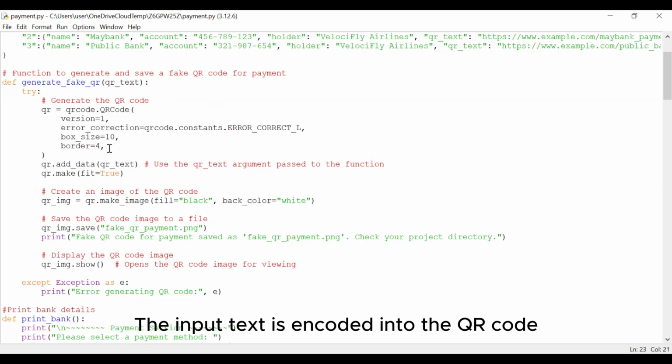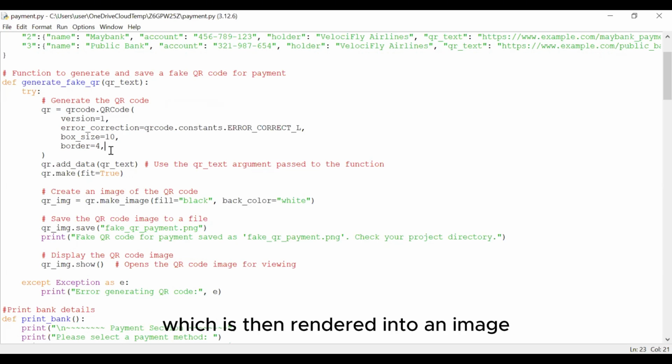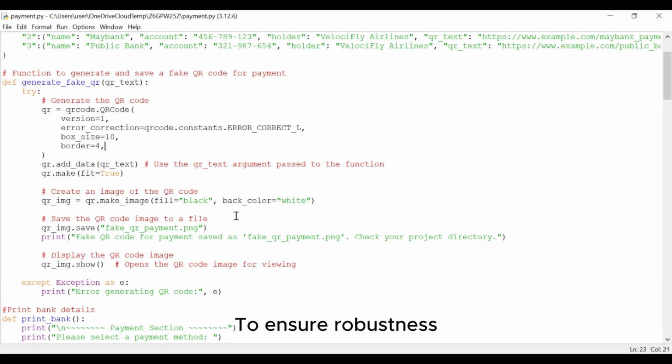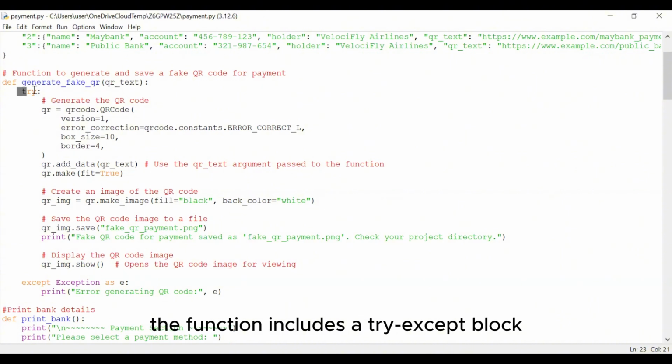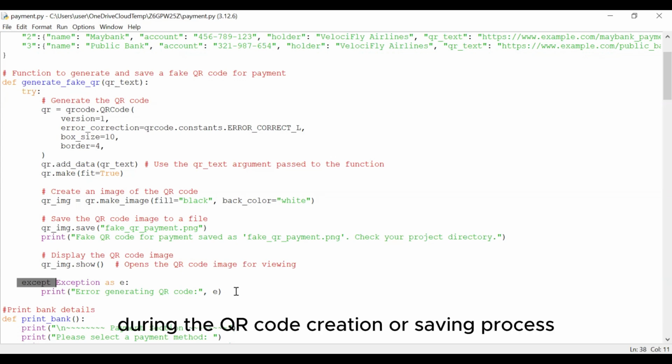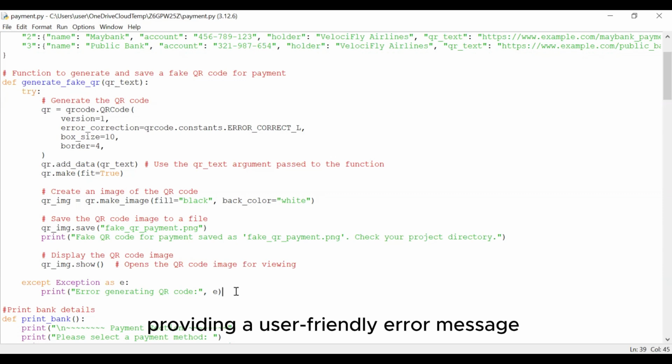The input text is encoded into the QR code, which is then rendered into an image with a black foreground and a white background. To ensure robustness, the function includes a try-except block to handle any potential errors during the QR code creation or saving process, providing a user-friendly error message if an issue arises.